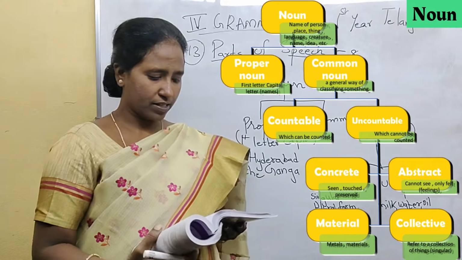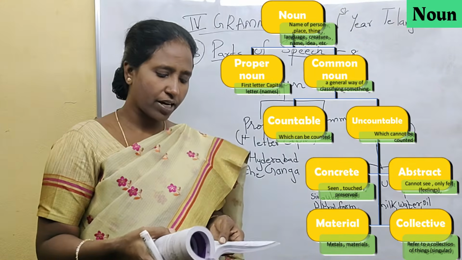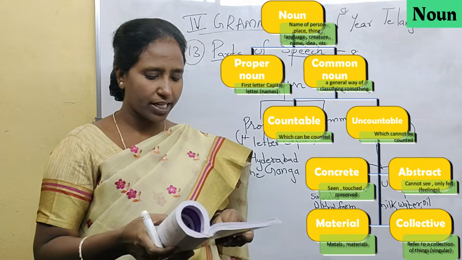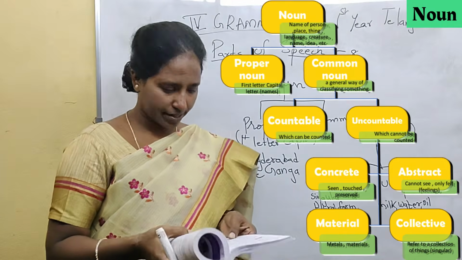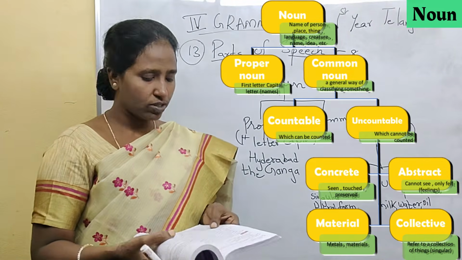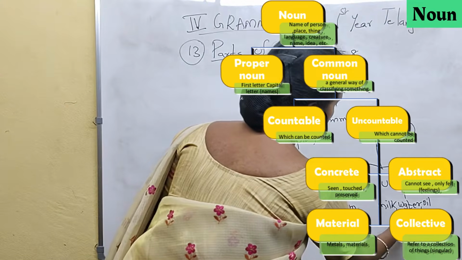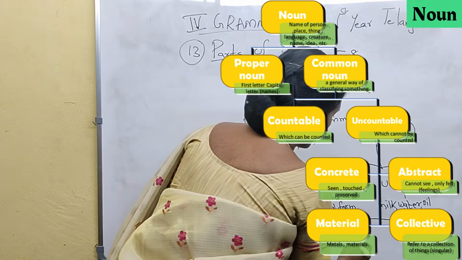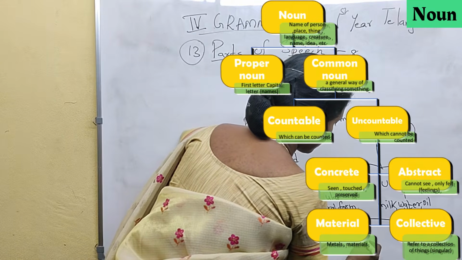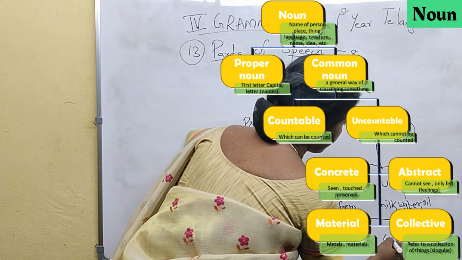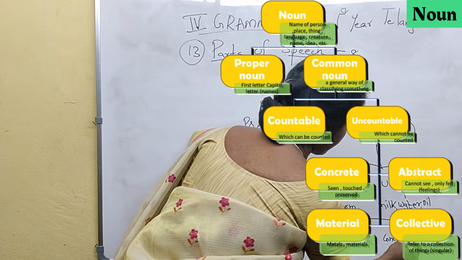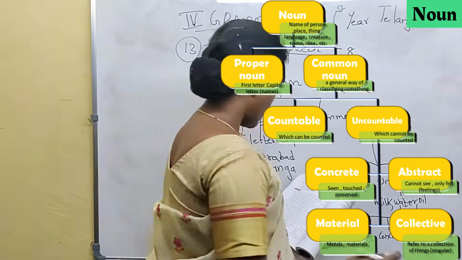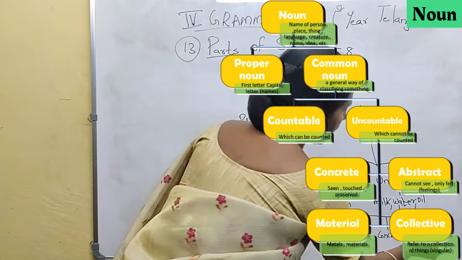And further, common nouns based on meaning are classified into four categories. What are they? Concrete nouns, abstract nouns, material nouns and collective nouns. Firstly, we will write what these nouns are classified into. They are classified into four. One is abstract, the other one is concrete, another one is material, and collective noun.